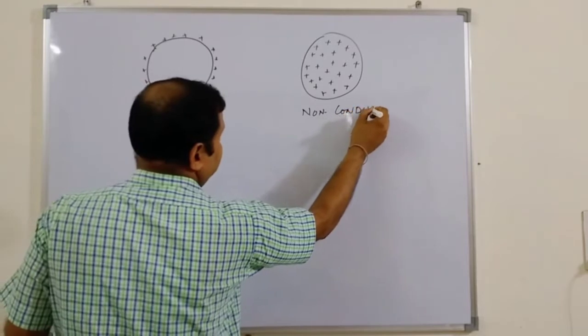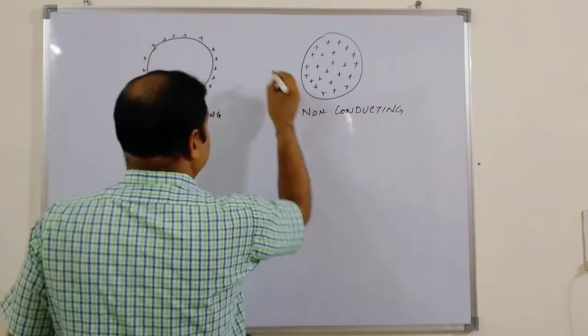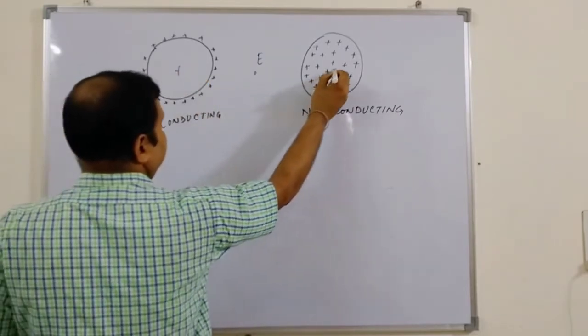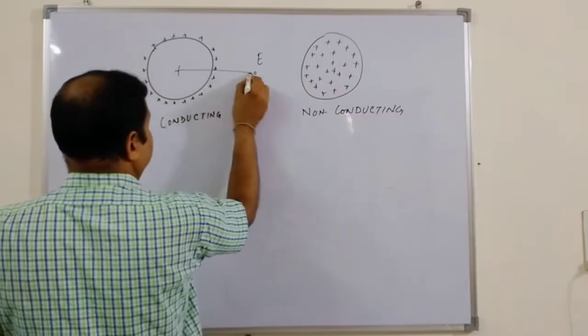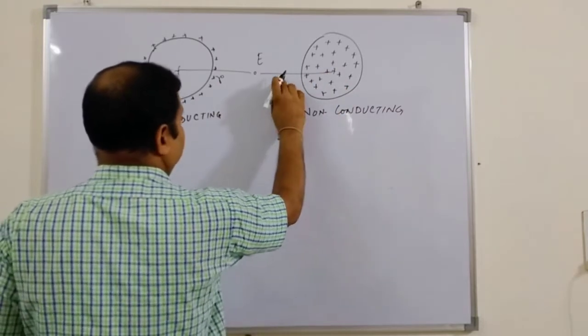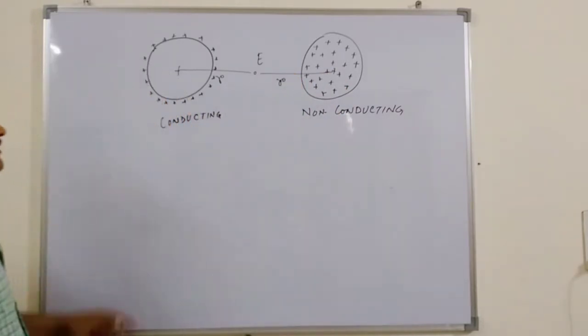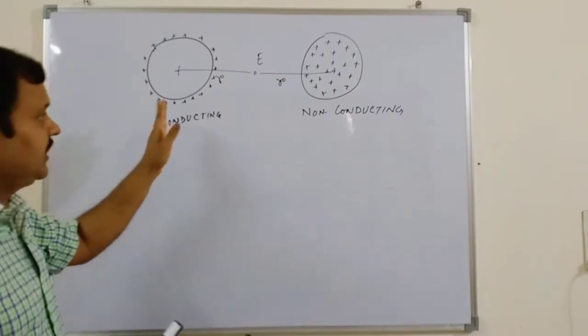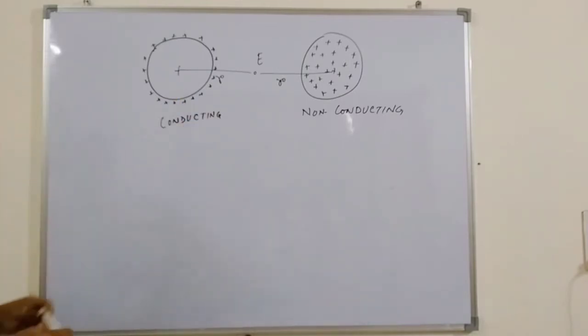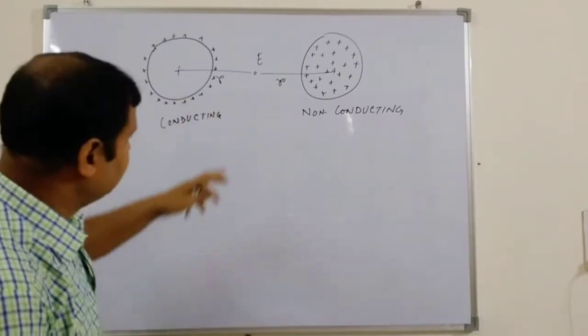Take the non-conducting one. What could be the electrical field at a point at distance r? Suppose this is the center, and this is also the center, and both have radius r. What will be the electrical field outside of this charged body? First we consider the outside, then we will come to the inside of the body and see how it behaves.